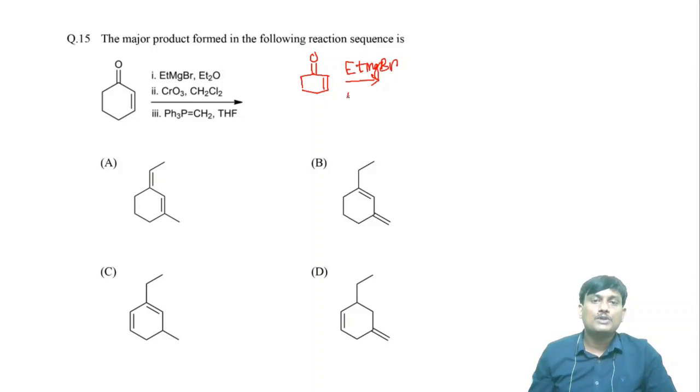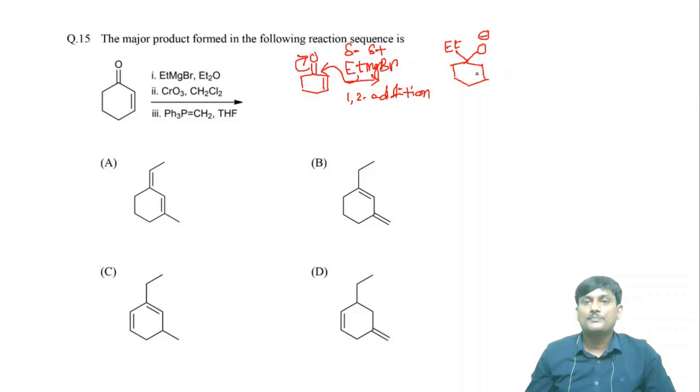Okay, here there is a 1,2 addition at carbonyl carbon. So here there is a generation of intermediate. This is negatively charged ethyl group and positively charged magnesium. This one attacks on carbonyl carbon and here O becomes O minus, and this one is ethyl group.